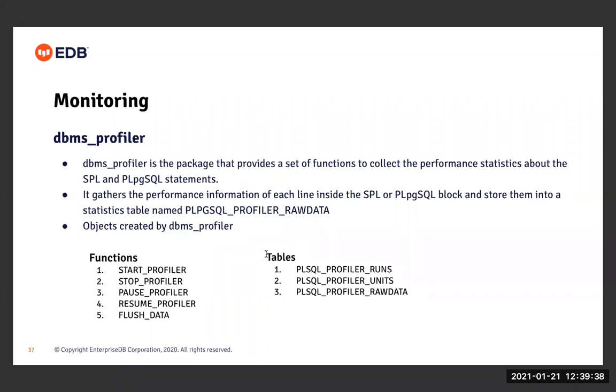So these are the set of functions that it creates, like start_profiler, stop_profiler, pause_profiler, resume_profiler, and flush_data. Using these functions, we can do the profiling of a particular session, right? And similarly, it also creates 2 or 3 tables like plsql_profiler_runs, units, and rawdata, where all the information about the profiling is stored.